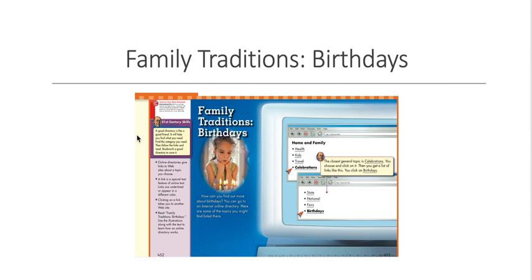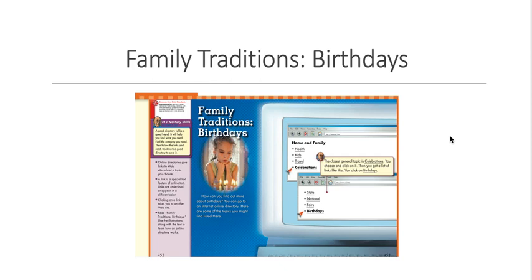Read Family Traditions, Birthdays. Use the illustrations along with the text to learn how an online directory works. So here you see a little visual of a computer screen, and it says Home and Family, and the person is clicking on Celebrations. The closest general topic to celebration is celebrations. You choose and click on it. Then you get a list of links like this.